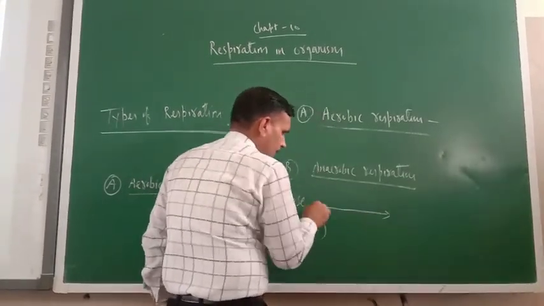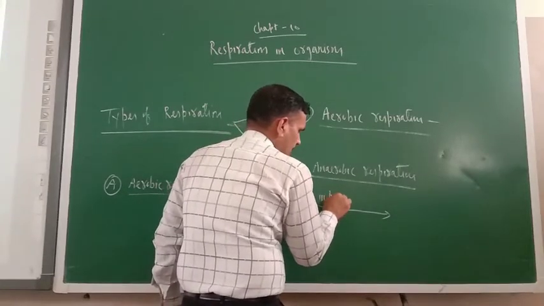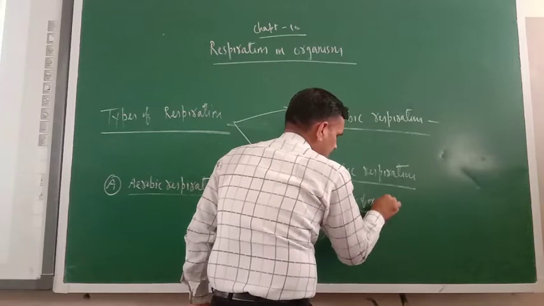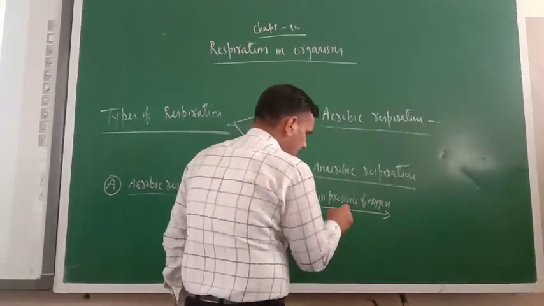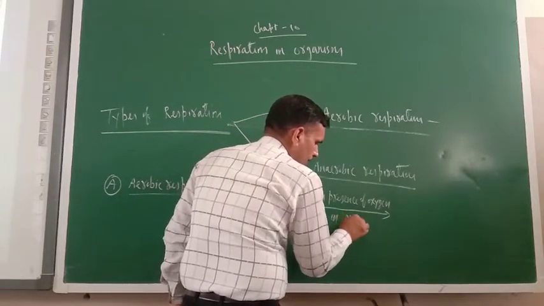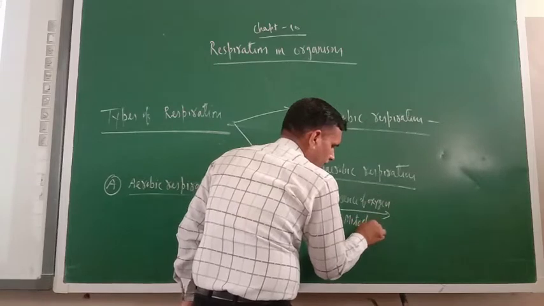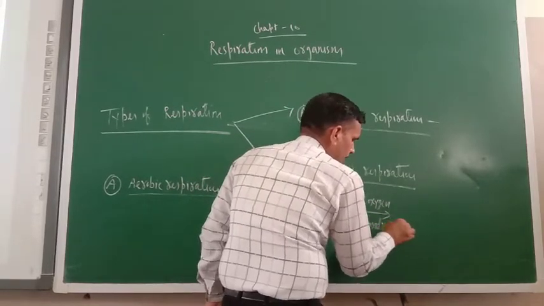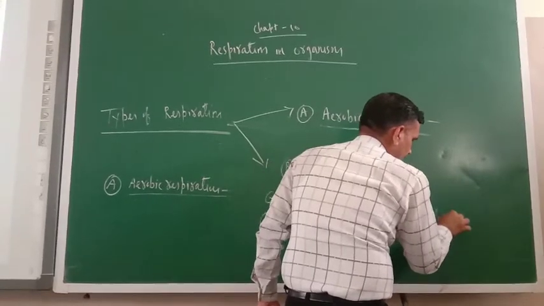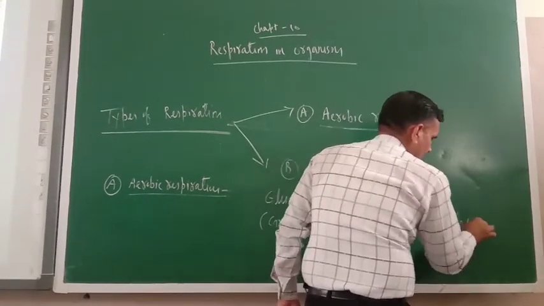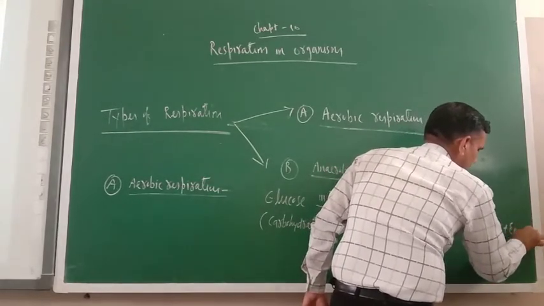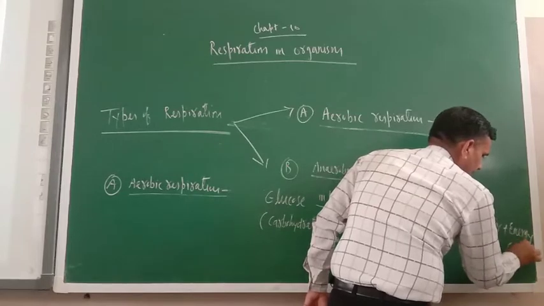Here you write in presence of oxygen, in mitochondria, it gives carbon dioxide plus water plus energy in the form of ATP.